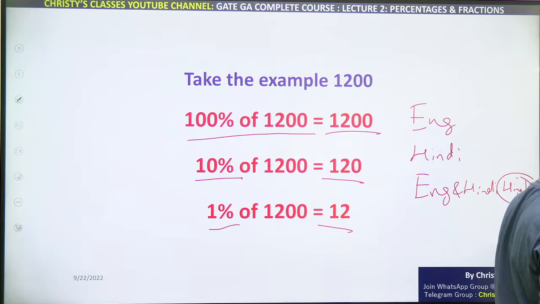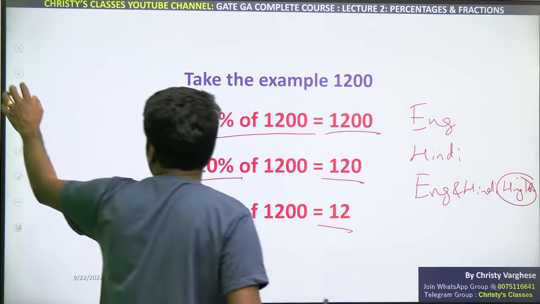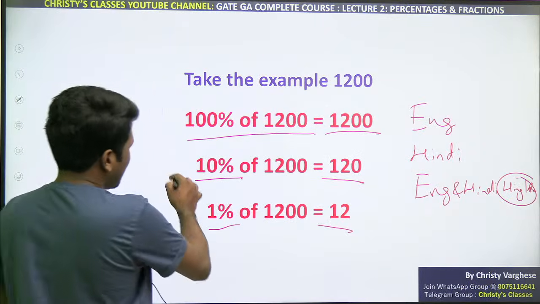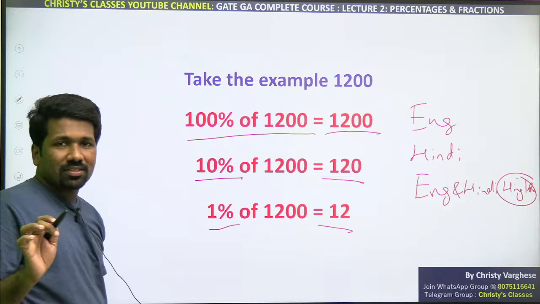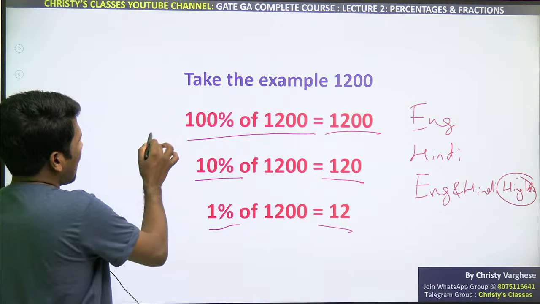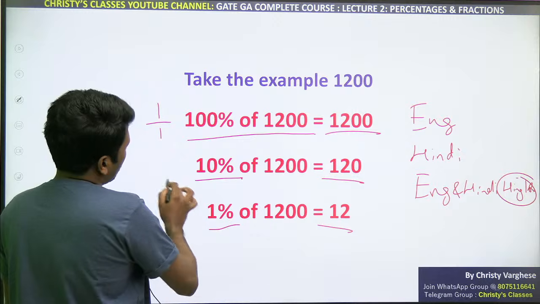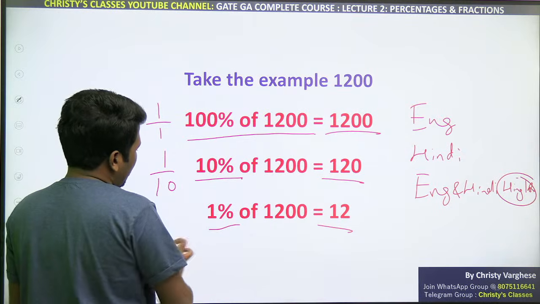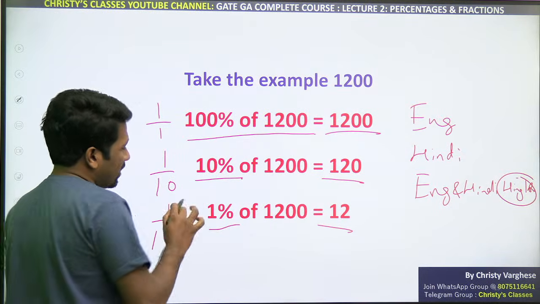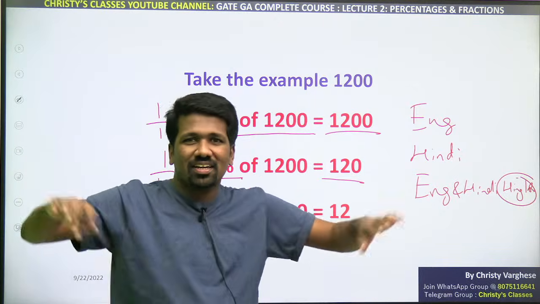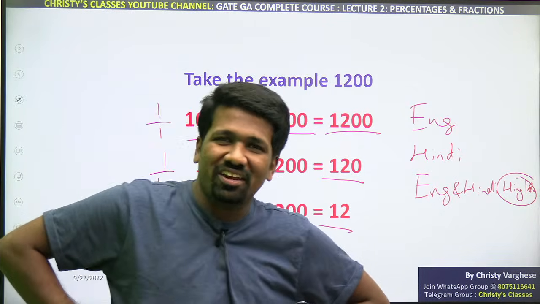Just a minute. Okay, so this much is clear? So 10%, 1% is clear. I told you every percentage has a connected fraction. 100% is 1 by 1. 10% is 1 by 10. 1% is 1 by 100. Similarly, all other percentages. 23% is 23 by 100.